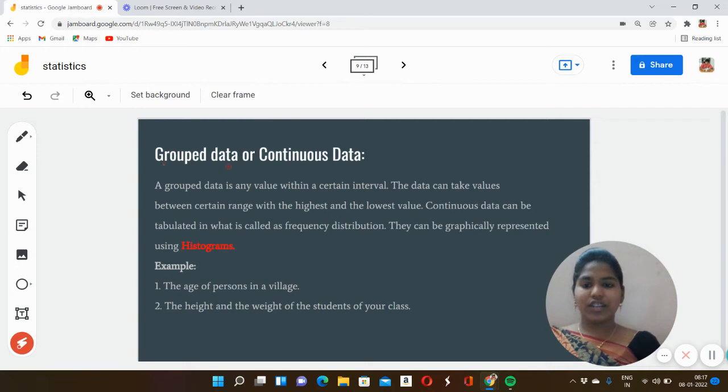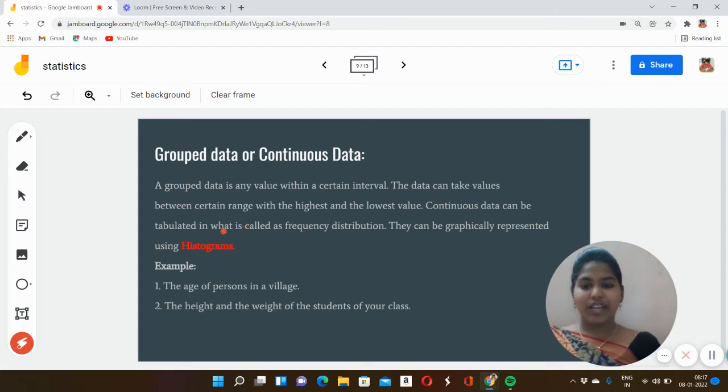Now we will see grouped data. Grouped data is also known as continuous data. A grouped data is any value within a certain interval. The data can take values between a certain range, with the highest and the lowest value. So this data will be in a range. For example, 10, 15, 20. So the highest will be 20 and the lowest will be 10.